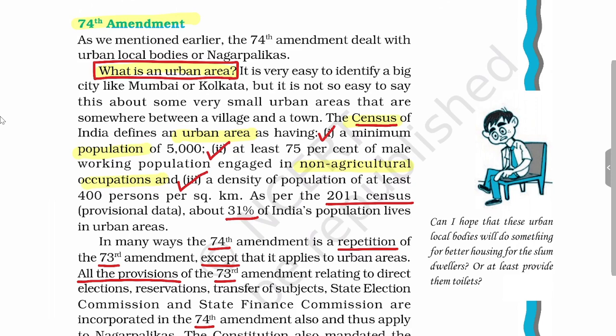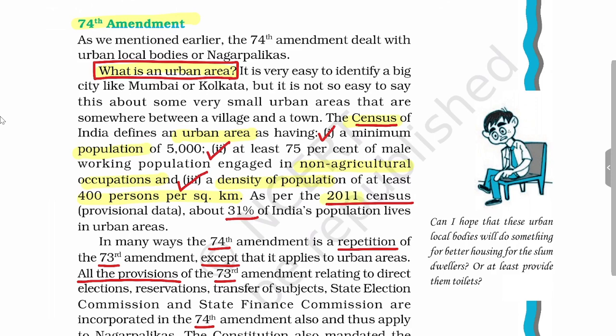So this is the second criteria to determine whether an area is urban or rural. Now we'll move towards the third criteria, which is related to the density of population, which is 400 per square kilometer. If these three criteria are satisfied, then that particular area will be classified as an urban area.